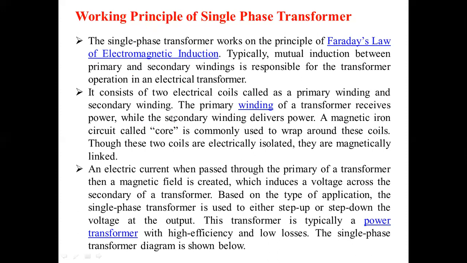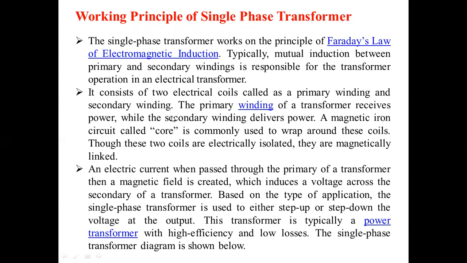For that reason, we apply the power to the primary winding, but we take the power from the secondary winding. So input is given to the primary, and the output we take from the secondary. Whatever voltage, current or power we require, we get from the secondary. If the voltage changes, the current changes correspondingly, so the power remains the same. While the secondary winding delivers the power.